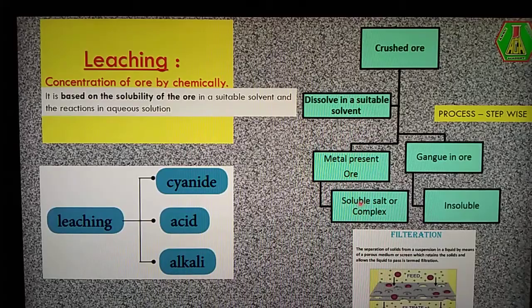But the soluble salt or complex substances migrate through the fine pores in the filter screen. Below the filter screen there are only small green dots, and those are the soluble salts or complexes. This is called the filtrate. At the end of the leaching process, we have a filtrate.